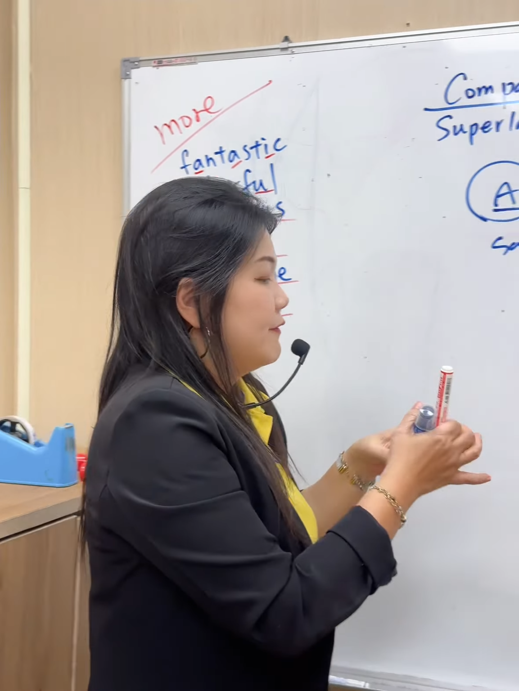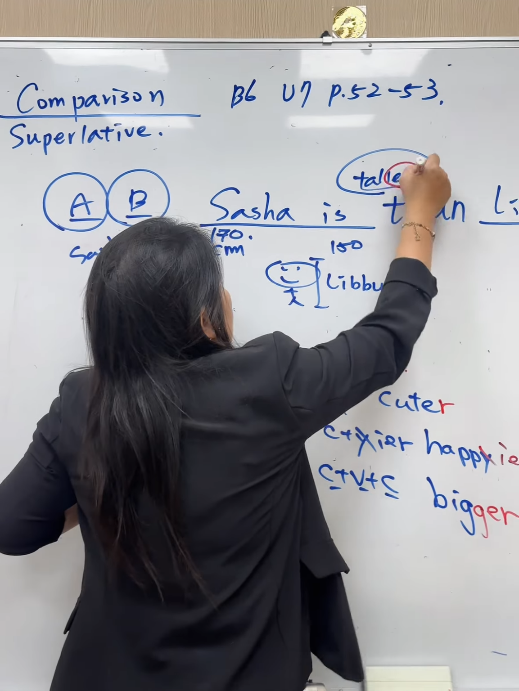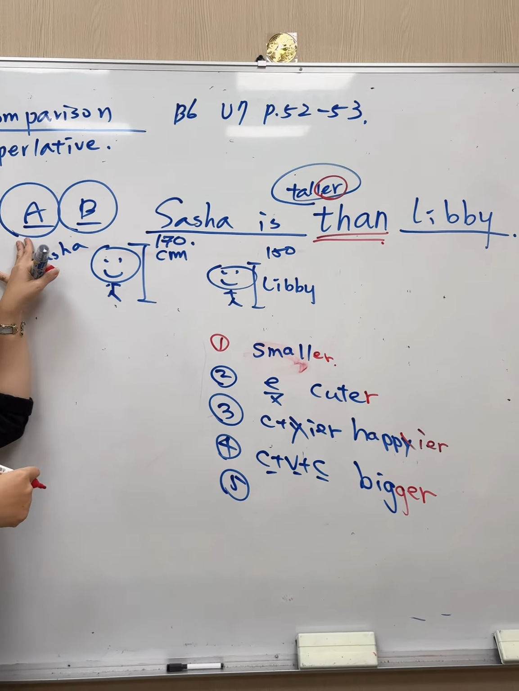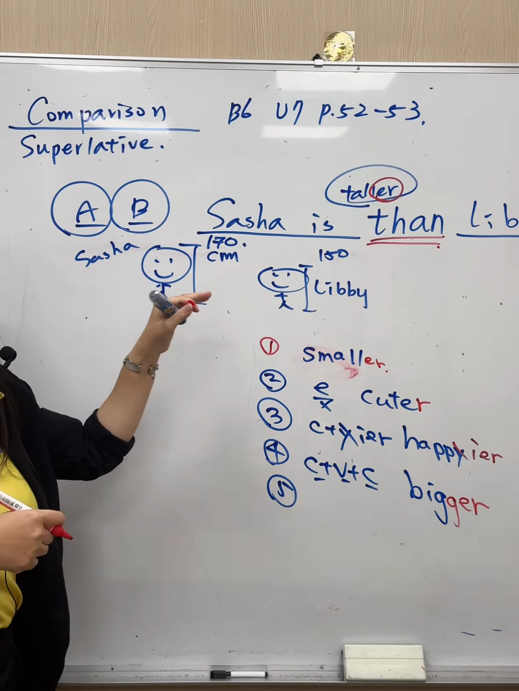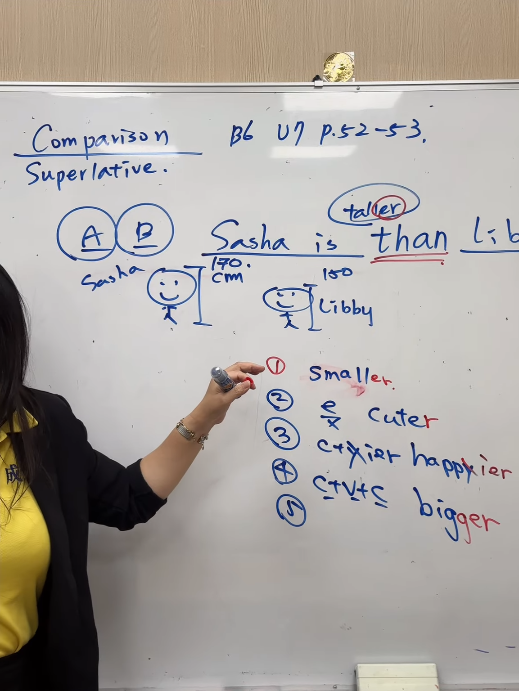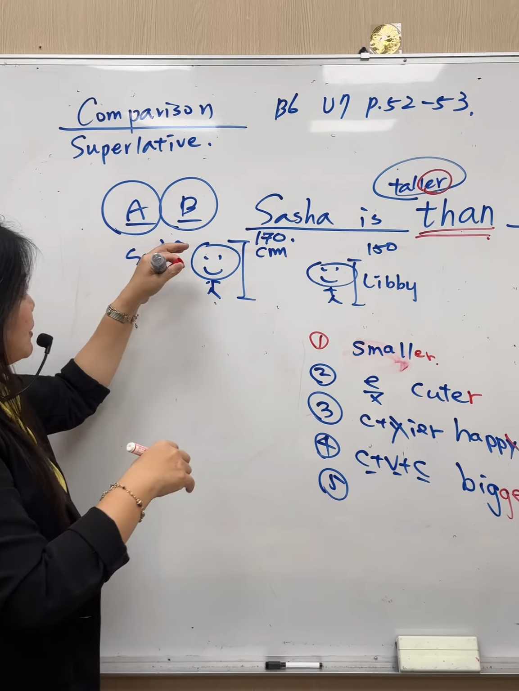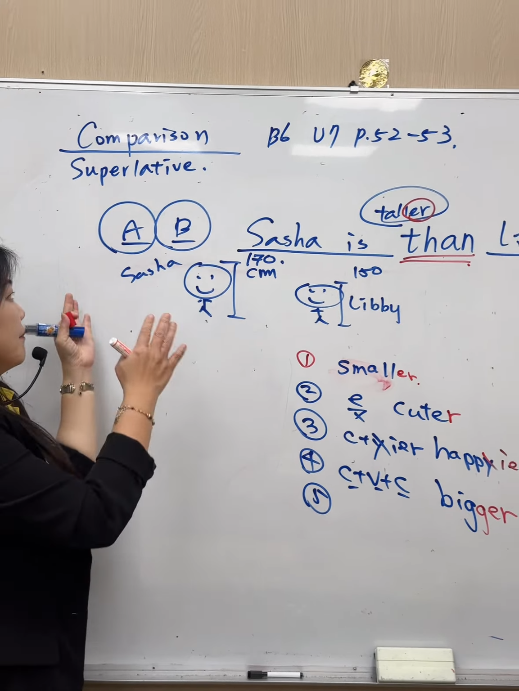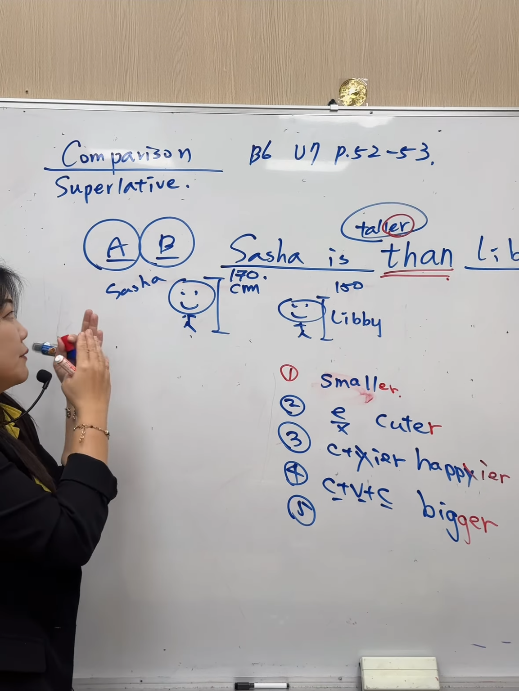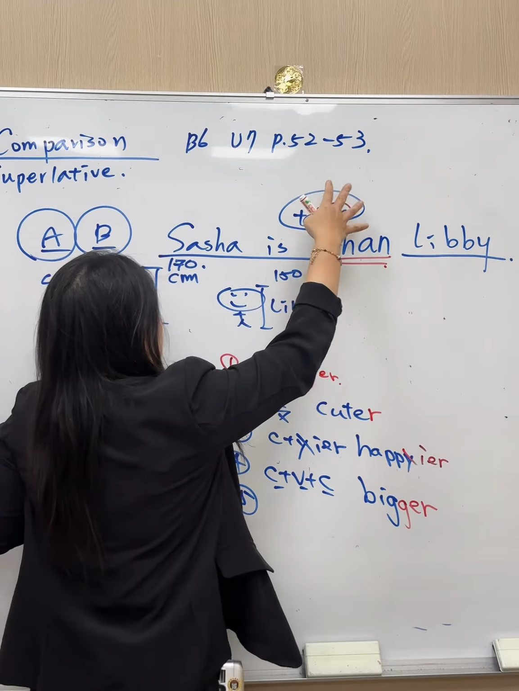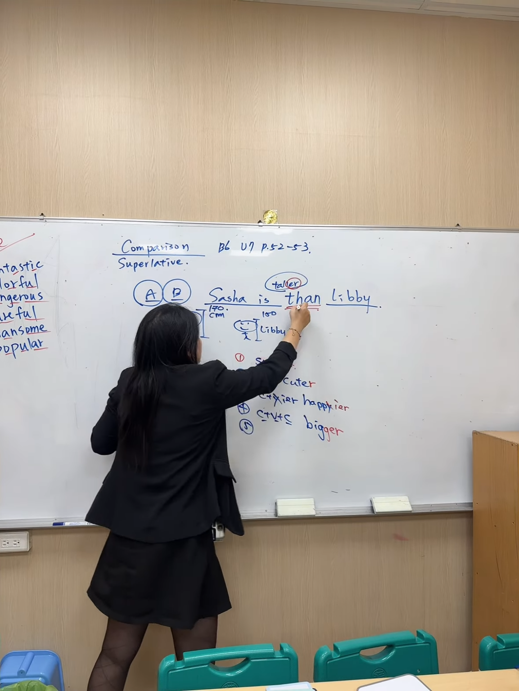So you see, we have the "-er" to compare two things or two people. I'm doing the demo. Wait for me. So actually we can use the "-er" to make the comparison, to compare two things or two people. So Sasha is taller than Lily. Okay, so don't forget them.